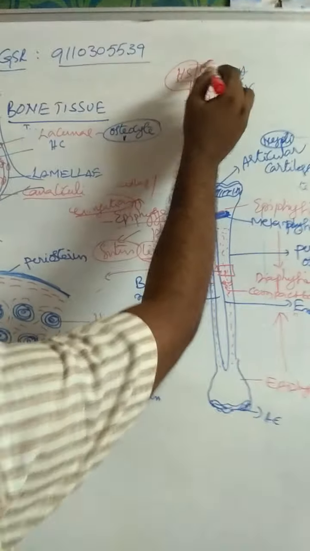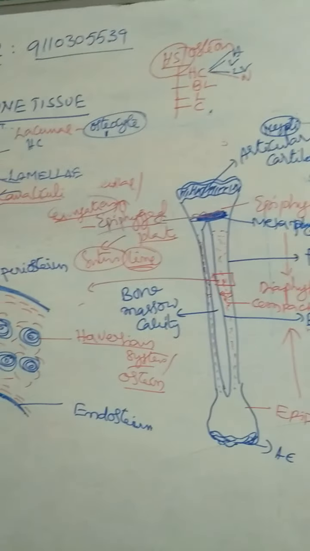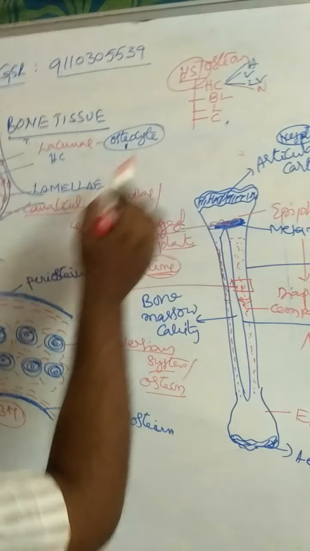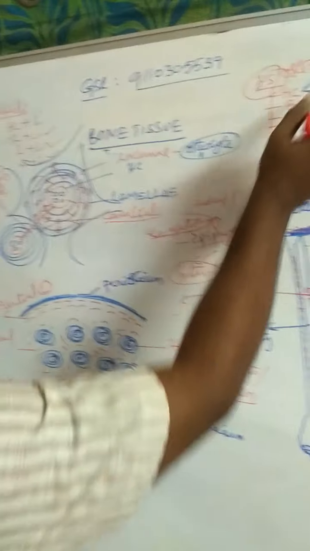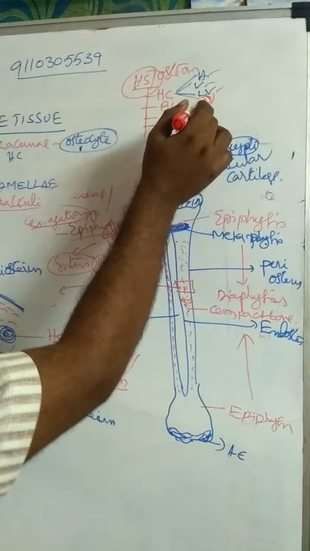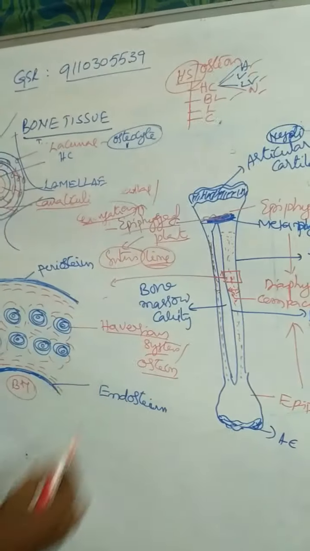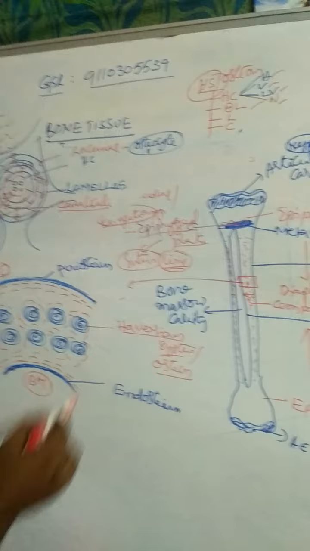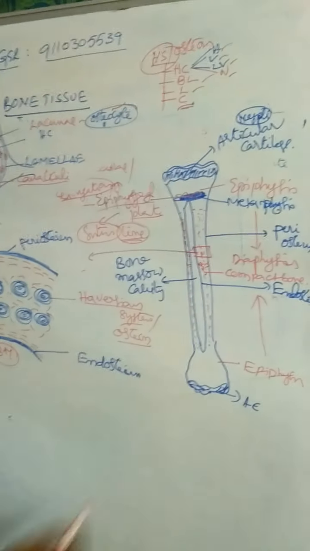Haversian system is also called an osteon. Osteon is the structural and functional unit of bone, and consists of a Haversian canal. Each Haversian canal contains an artery, vein and lymph vessel, also a nerve. It is surrounded by a minimum of 4 concentric rings, called bone lamellae. Lamellae contain spaces called lacunae. Each lacuna contains one osteocyte, and the connections are canaliculi.